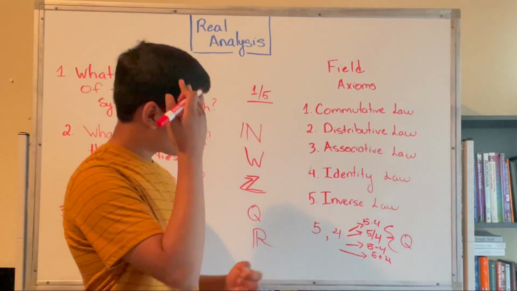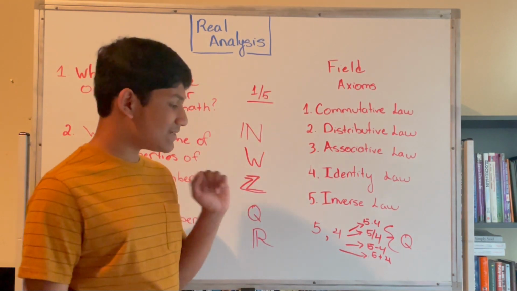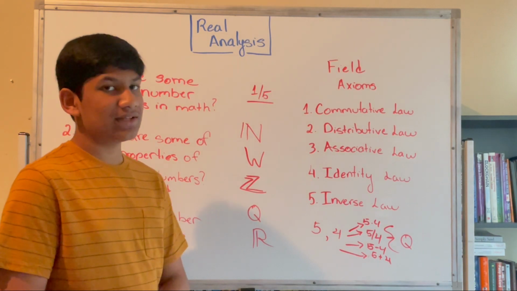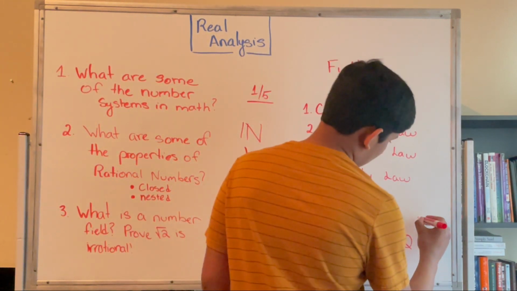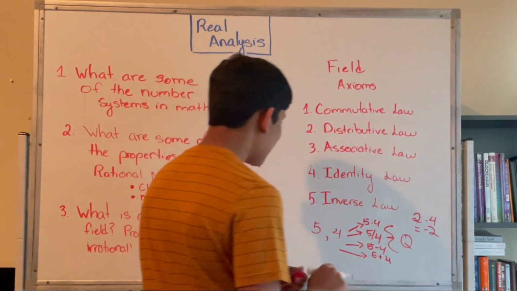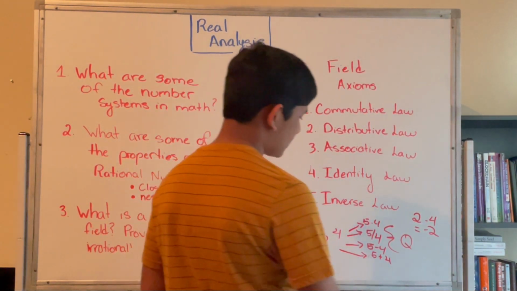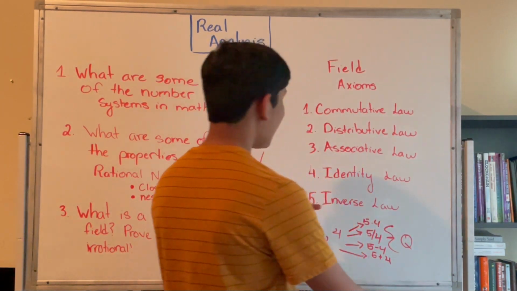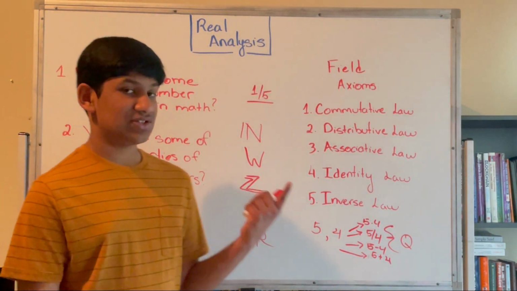More specifically, the integers do have subtraction, but the whole numbers and natural numbers cannot. If we have, let's say, 2 minus 4, we get -2, and that's not in the whole numbers or the natural numbers. So the whole numbers and natural numbers aren't closed under division and aren't closed under subtraction.